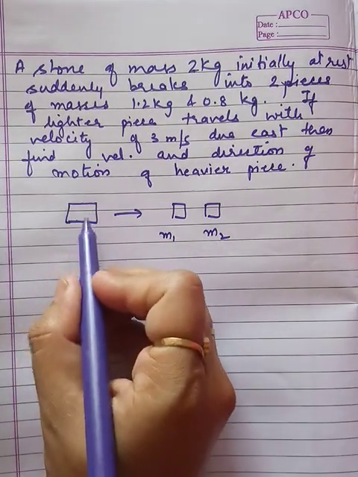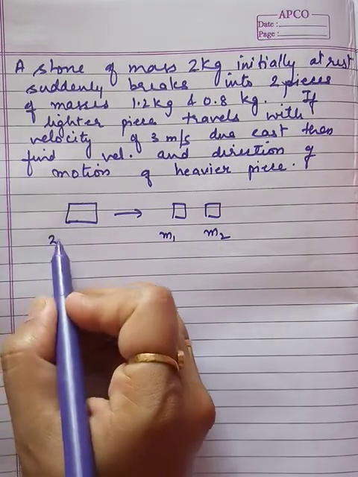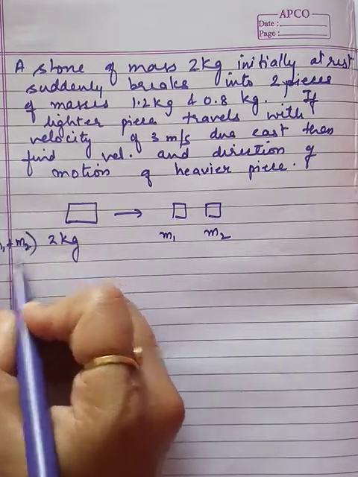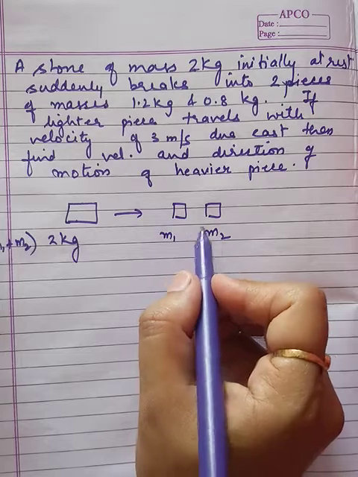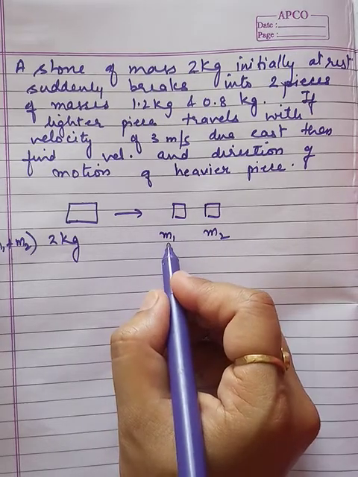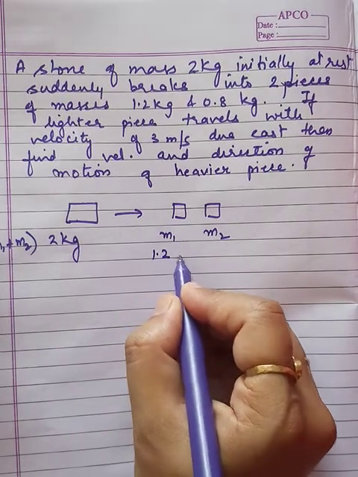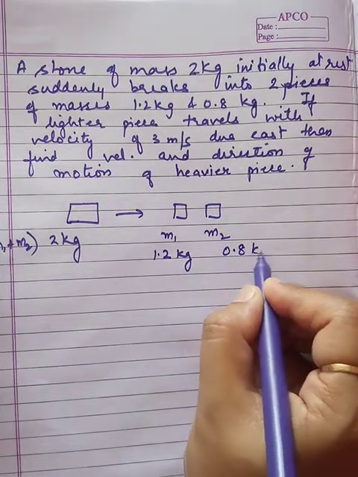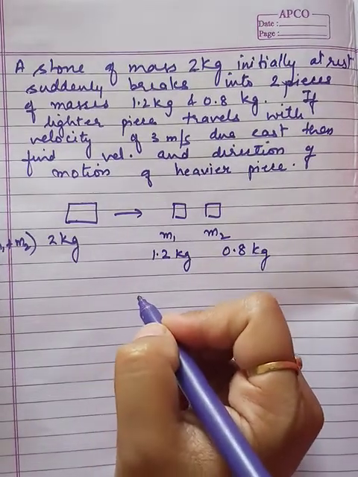The mass of the big stone is 2 kg, and this is m1 plus m2. These two masses are m1 which is 1.2 kg and the other is 0.8 kg.